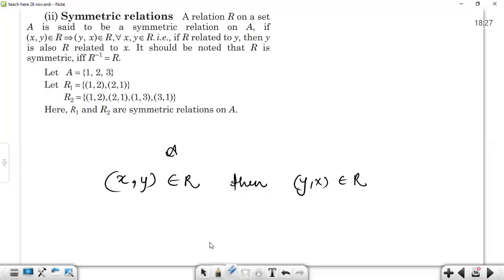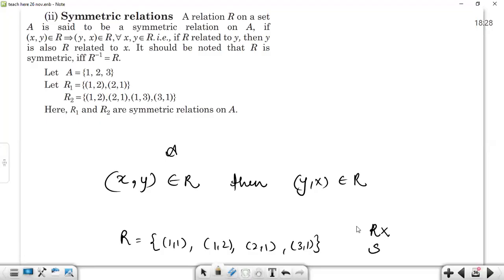Okay, so if I'm writing a relation like (1,1), (1,2), (2,1), and (3,1). For now, let's check whether the given relation is reflexive. So (1,1) is there, that's good. (1,2) is there, so there must be (2,2) here. Is there (2,2)? No. So the given relation is not reflexive.